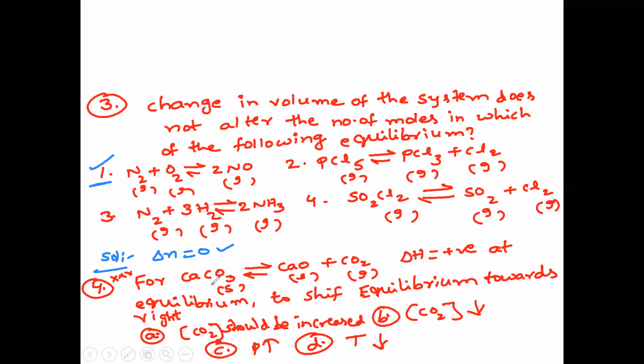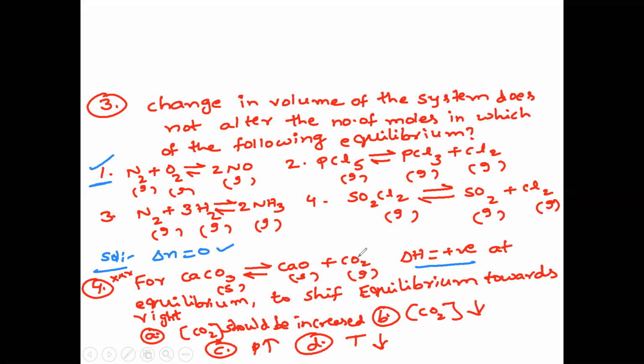Now they are given calcium carbonate solid on heating gives calcium oxide plus carbon dioxide. This reaction is endothermic. Already we know, for an endothermic reaction, equilibrium should shift towards right, which means they are asking under what conditions equilibrium will shift towards the forward direction. So the first option they have given, carbon dioxide should be increased.